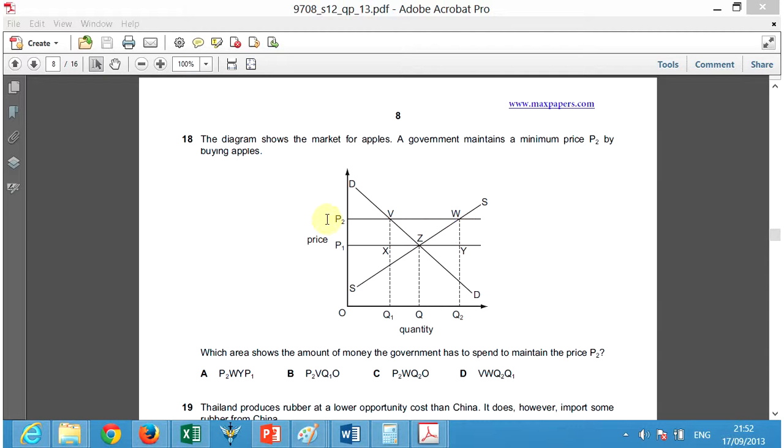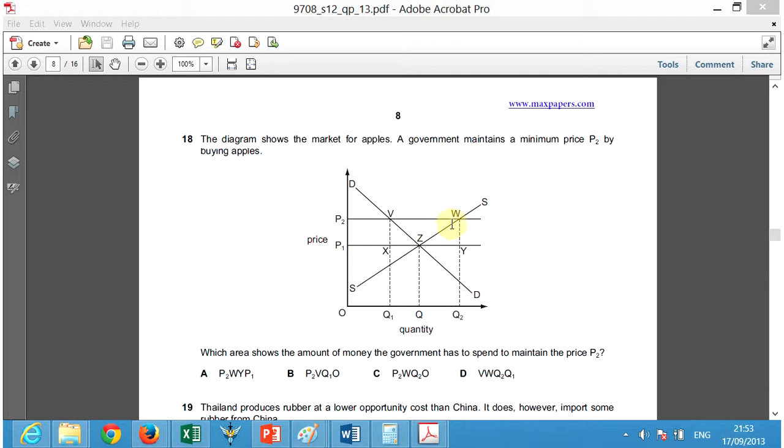So what the government is doing is buying the area between V, W, Q2, and Q1 because the society is not going to buy at that higher price. So the government has to buy all the areas in here, because now the producers are producing higher than the equilibrium amount.